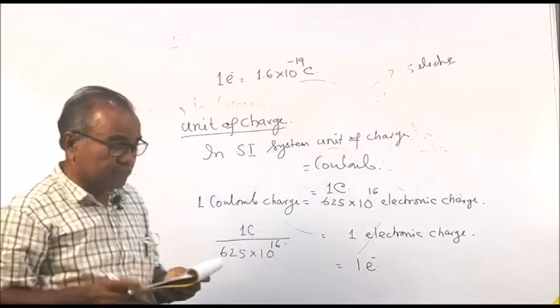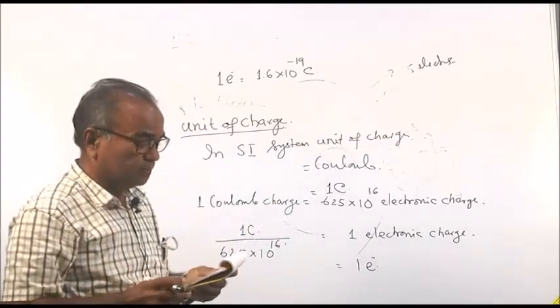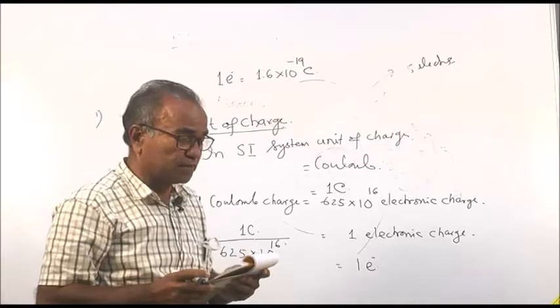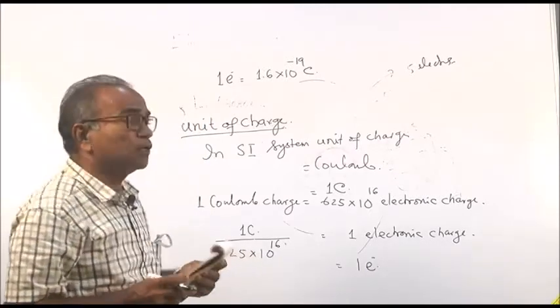So, 1 electronic charge is equal to 1.6 into 10 to the power minus 19 coulomb.